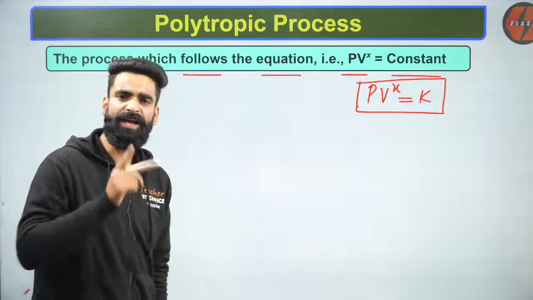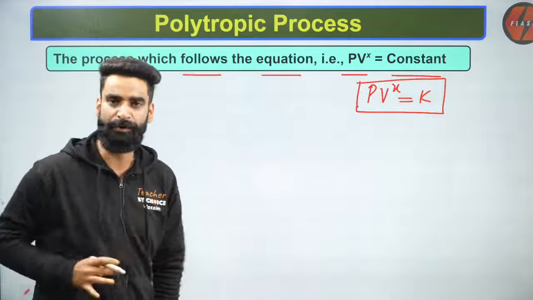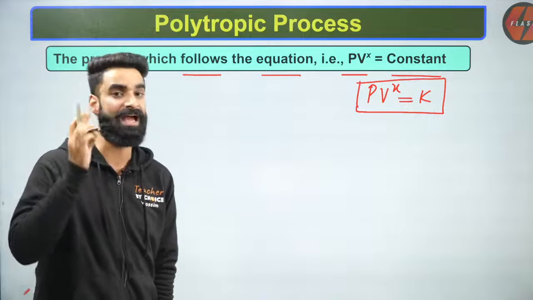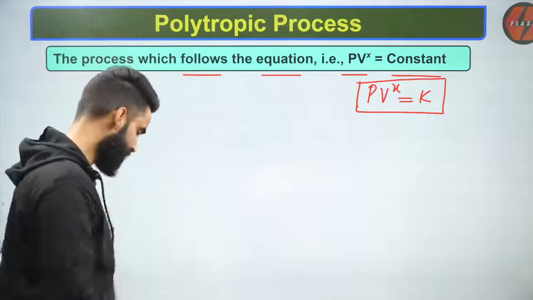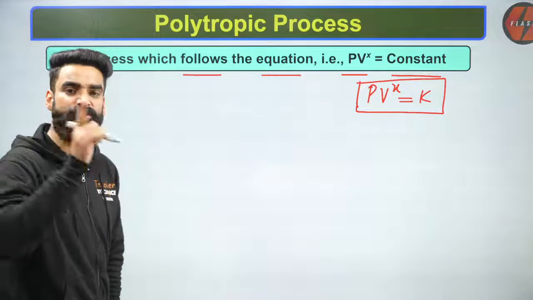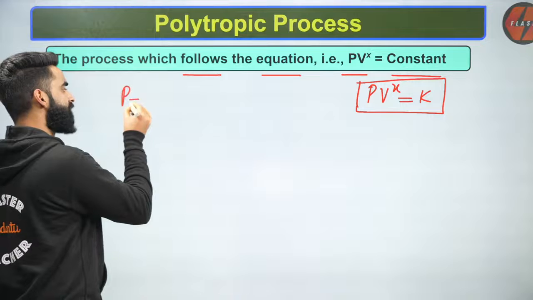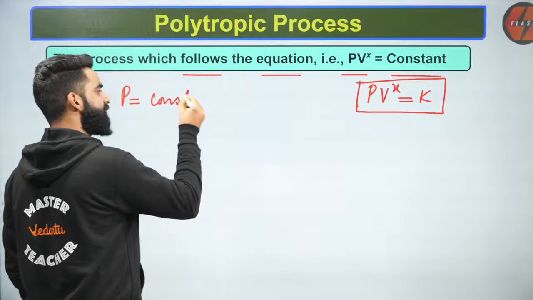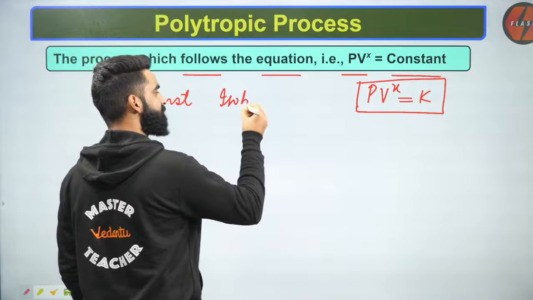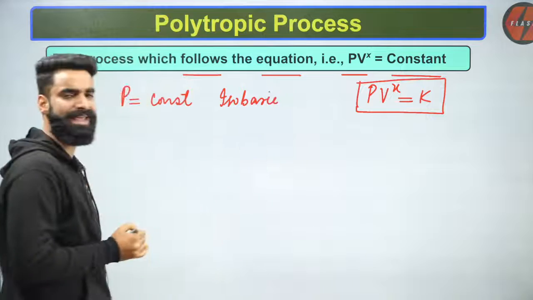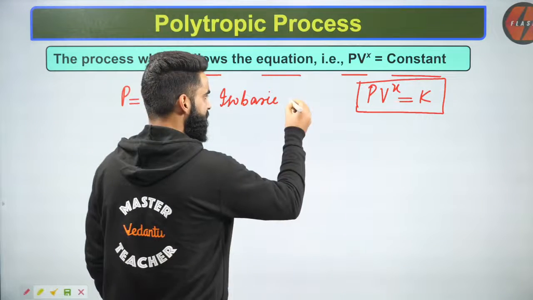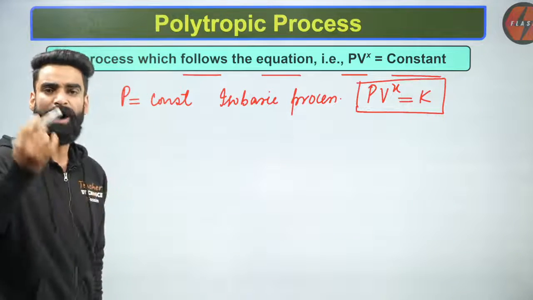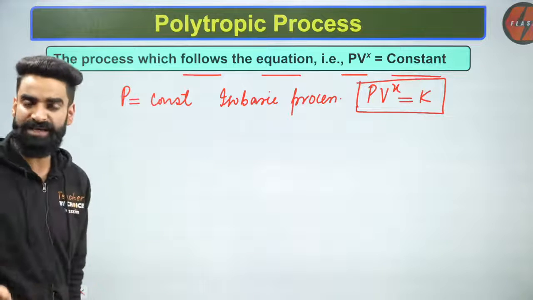First of all, guys, if you remember, we are done with 4 different processes. We are done with the isobaric process. I've given you the idea about the isochoric process, isothermal process, and adiabatic processes in detail. If you remember, for the isobaric process, the pressure of the system, the pressure of the ideal gas, was kept constant. Pressure was kept constant in case of which process? In case of the isobaric process. Yes, the pressure of the system, the pressure of the ideal gas, was kept fixed in case of the isobaric process.